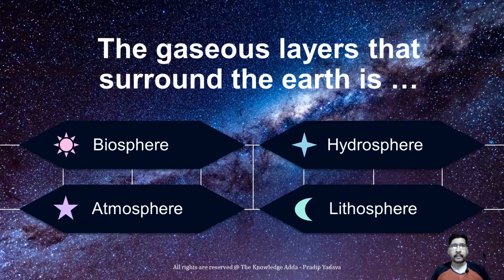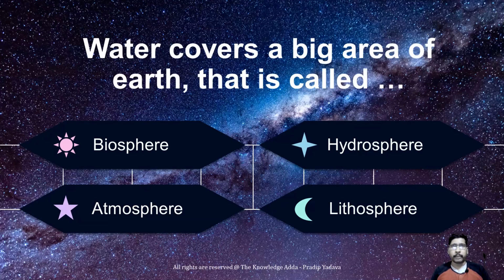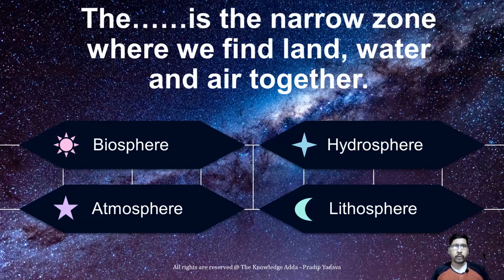The gaseous layer that surrounds the Earth is called the atmosphere. Water covers a big area of Earth, that is called the hydrosphere. The atmosphere is related to space, the lithosphere is the solid portion where we live, and the hydrosphere is related to water. The biosphere is just a narrow zone where we find land, water, and air together.